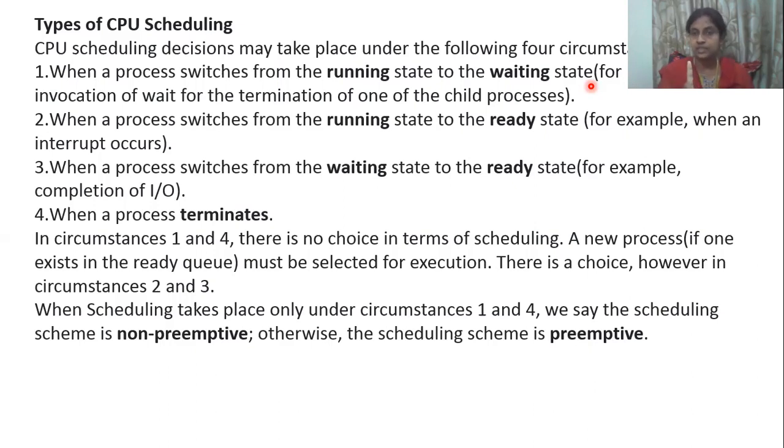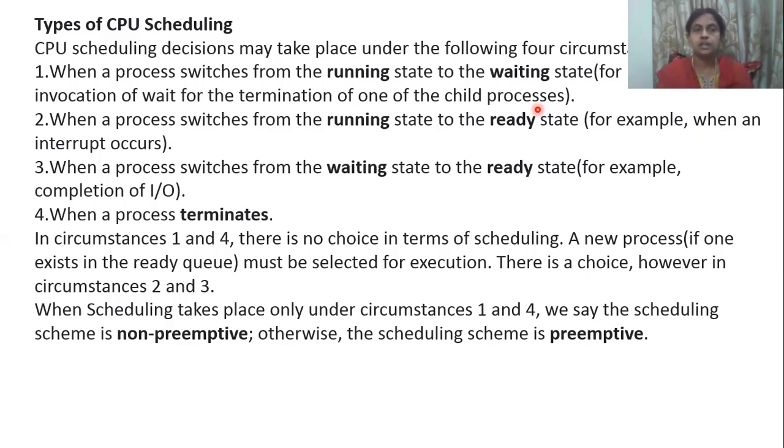In that case, that is one state. Understand? That is the first point. When a process switches from the running state, it is currently running, suddenly to the wait state. How is it going? For an input output request. Sometimes it is based on an input output request or invocation of wait for termination of one of the child processes, or any of the child processes on which it is dependent. Somebody has switched off the printer. Your job is printing, from the Word application you are printing. So the main application is Word, but you are depending upon the printer, correct? Somebody has switched off the printer. In that termination of the process, that is one situation.